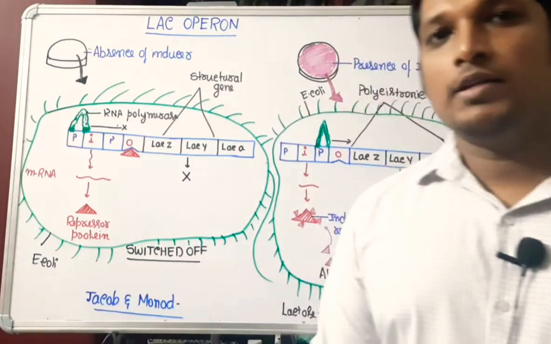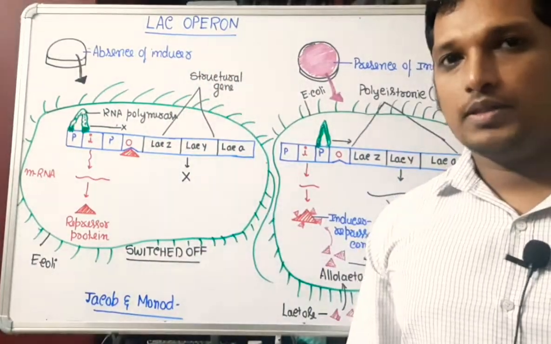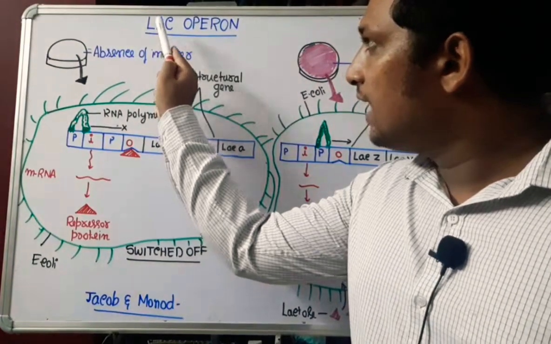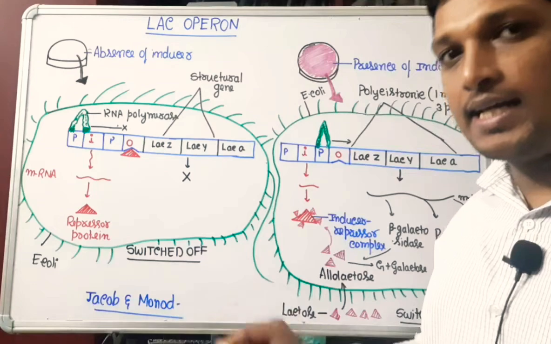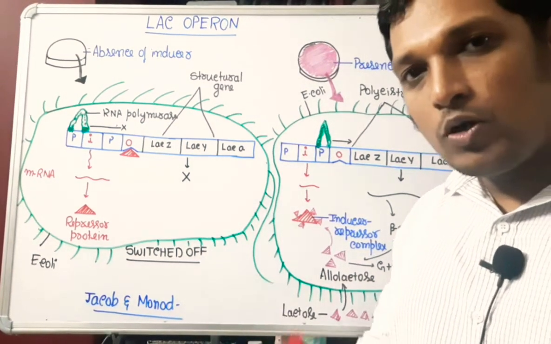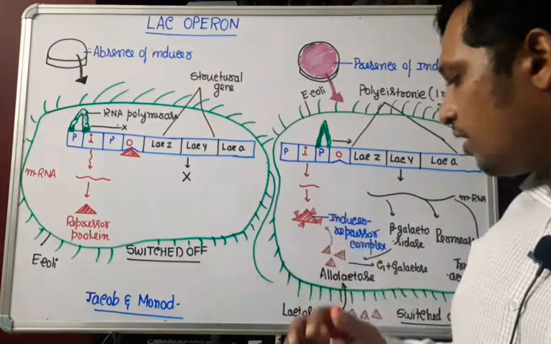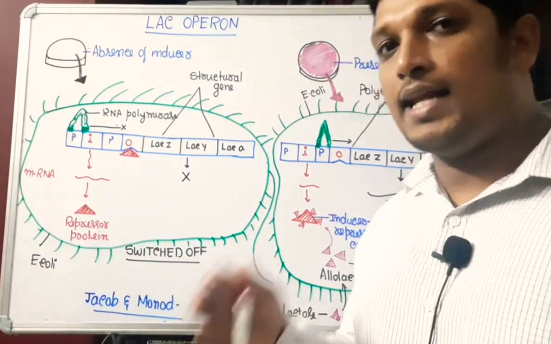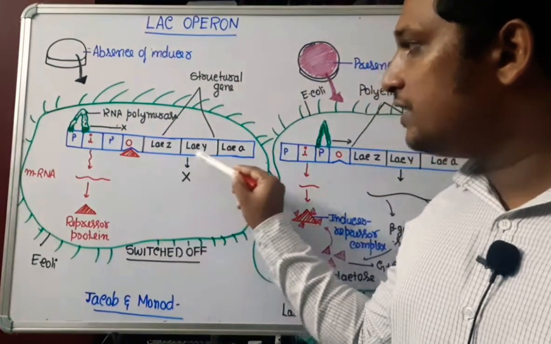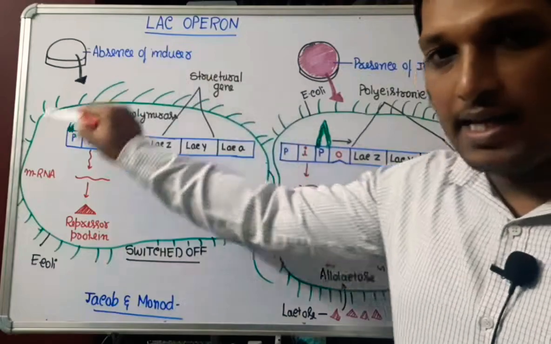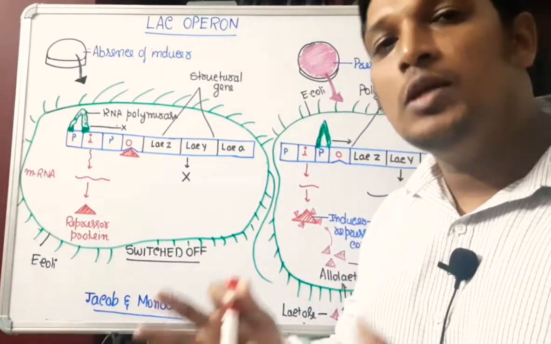Hello, good morning everyone. Today we are going to understand Lac Operon concept. Lac stands for lactose sugar. Lactose is a disaccharide. It can be broken to form single units which are called monosaccharide. Units of lactose are called glucose and galactose. Operon refers to set of genes present in the bacteria which will be controlling one function like lactose metabolism.